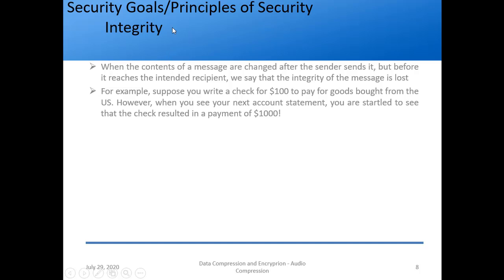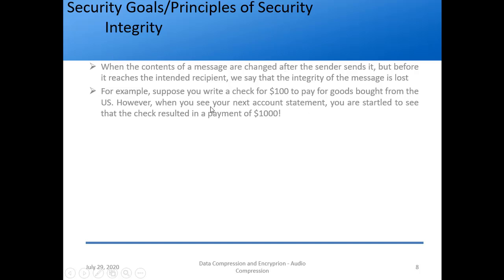Integrity, as I said, can mean honesty also, right? So it is related to those terms. When the contents of a message are changed after the sender sends it, for example, person A has sent a message to person B, but someone C accesses that message. He does not only access that message but also changes it. Then what happens? Integrity is lost. So when the contents of a message are changed after the sender sends it, but before it reaches the intended recipient, we say that the integrity of the message is lost, right?